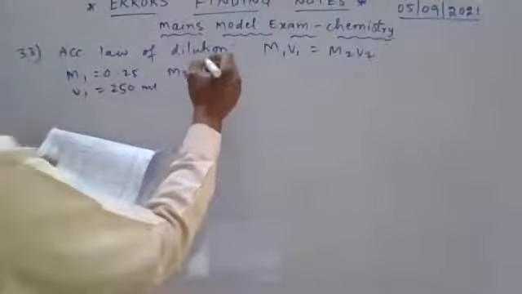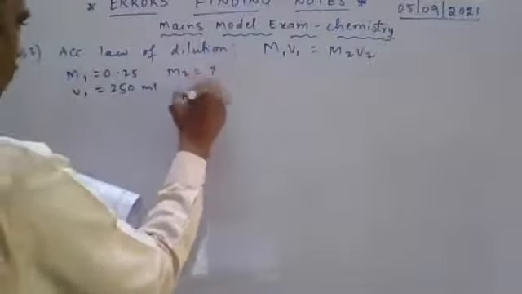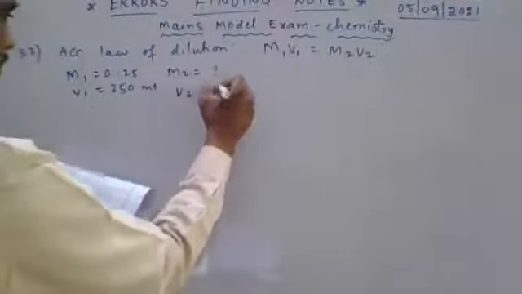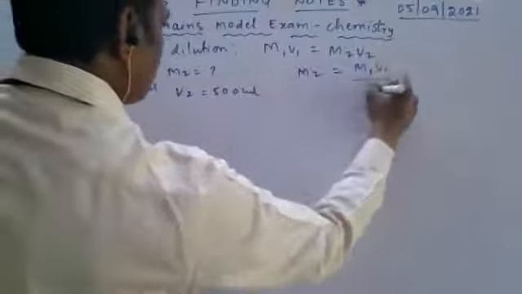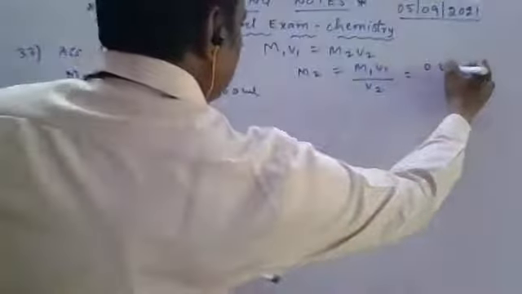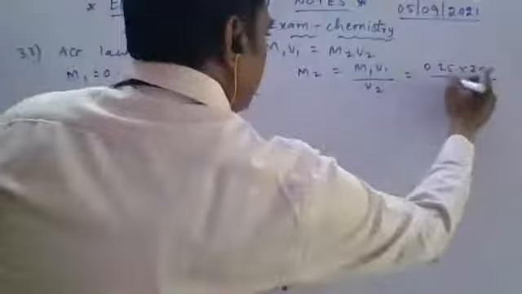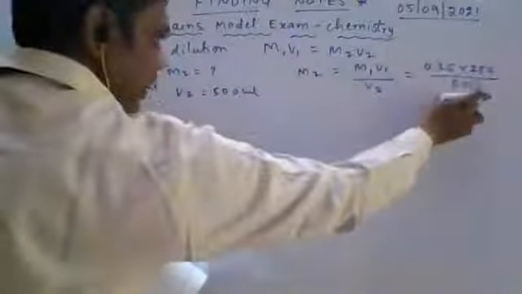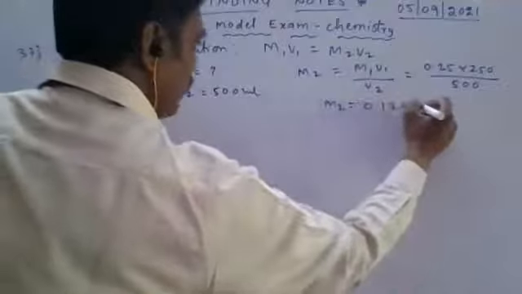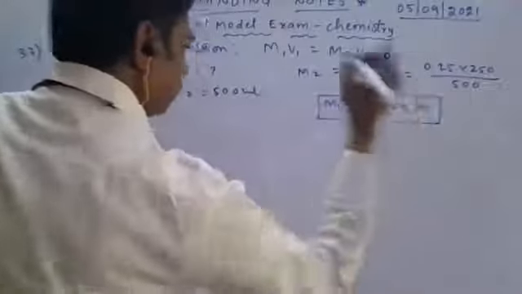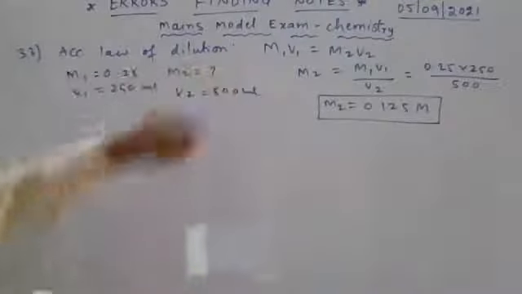M2 is to be identified, Nana. Here V2 is a volume of 500 ml. When we substitute these values, you get M2 is equal to M1 V1 by V2, Nana. That is equal to 0.25 into 250 by 500. Here 250 two times, 250 by 500, two times. Here 0.25 by 2, you get M2 is equal to 0.125 M. According to law of dilution concept.